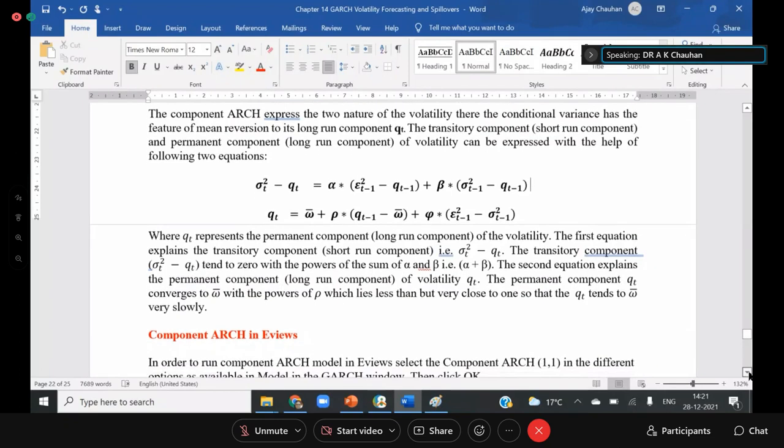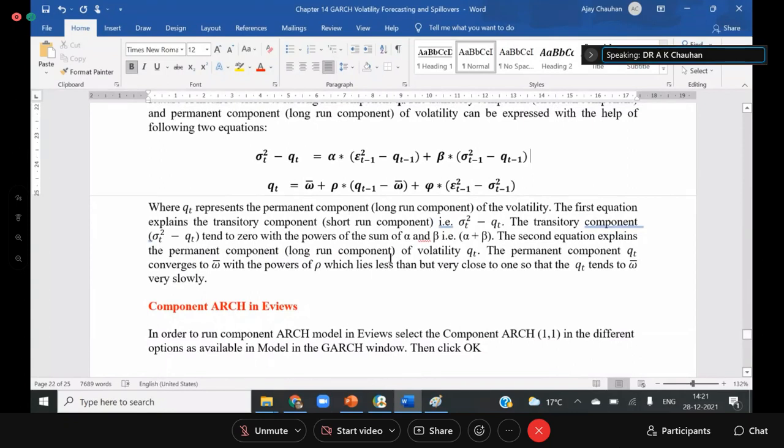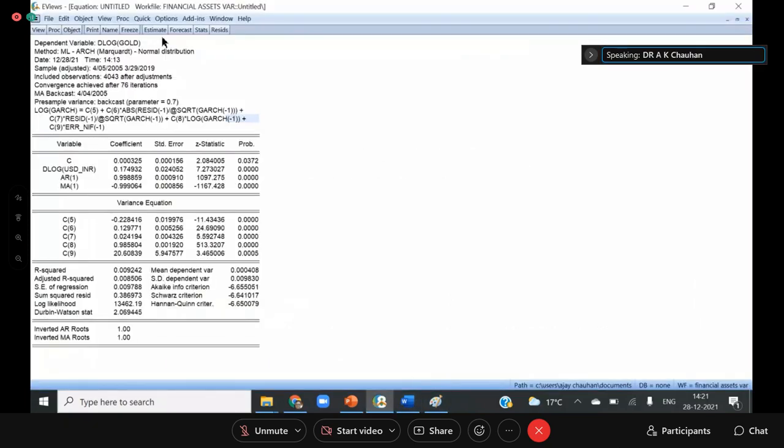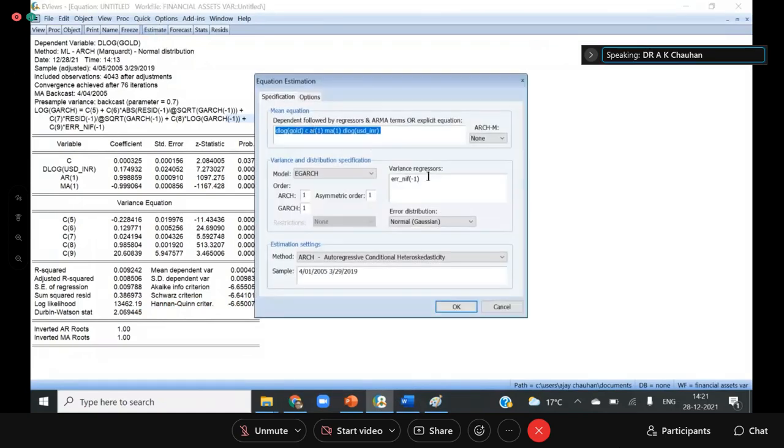So now I'm showing you how to examine the short-term component and long-term component in the volatility. This is the equation, the log GARCH equation. This is the mean equation. We have to move back. Now I'm clicking on the none. So gold is my series; I want to see the temporary component and long-term component in the gold. This is my forecasting equation. I'm going to component ARCH, the component ARCH model.